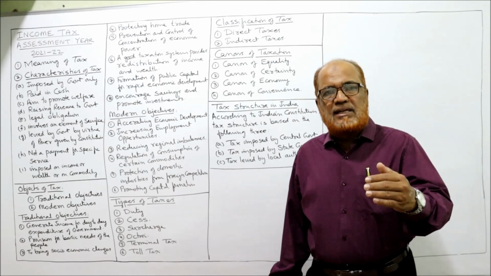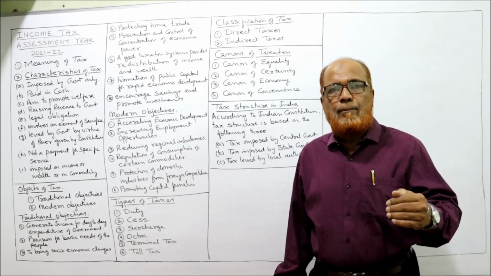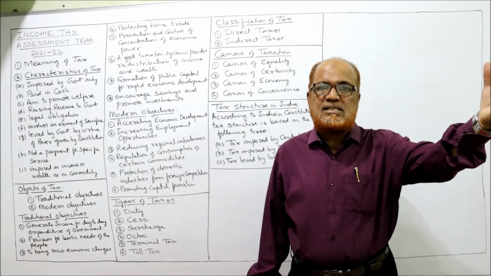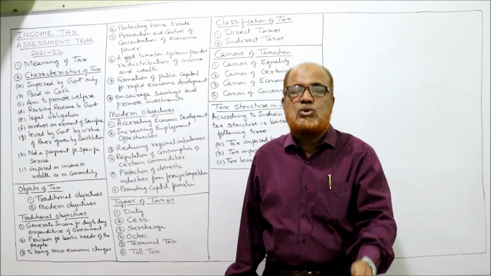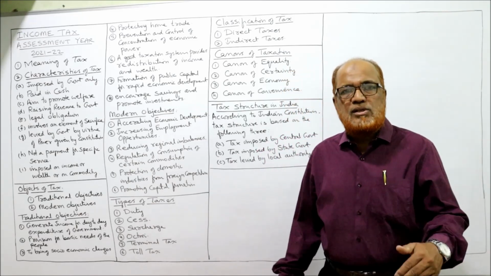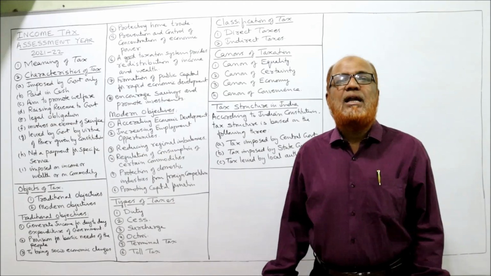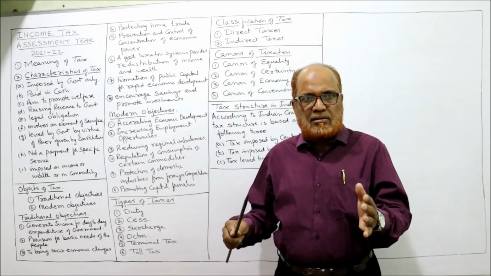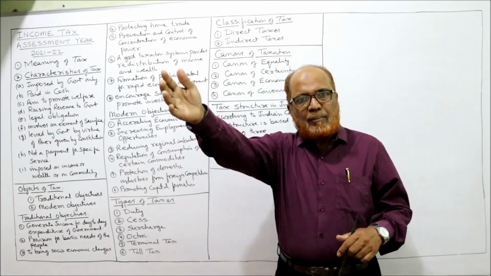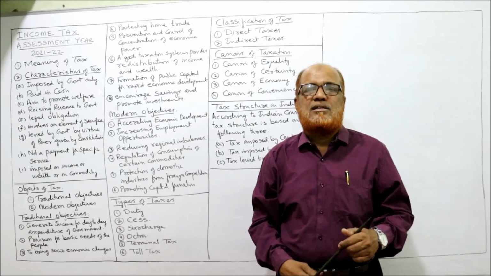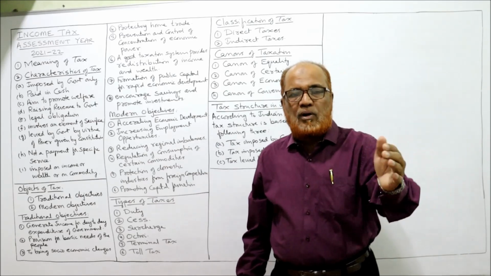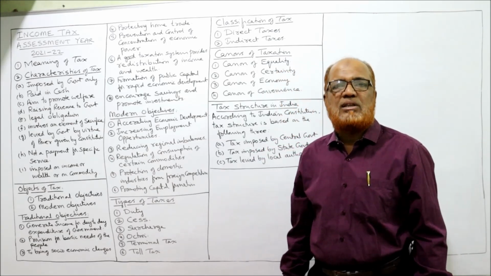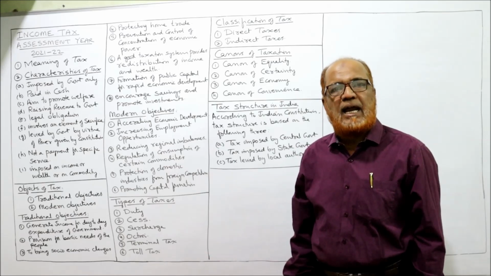Then octroi. Octroi is a tax levied by a municipal corporation or gram panchayat when goods produced in other areas or other states enter their jurisdiction. So it is also called entry tax. For example, goods are coming from other states into our state. As soon as the goods enter the border of our state, the municipal corporations or gram panchayat will apply the tax called octroi tax, or entry tax.